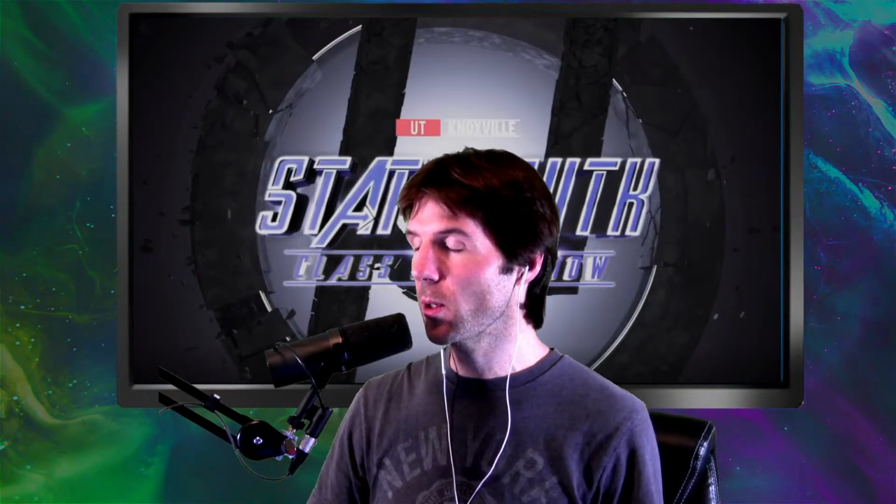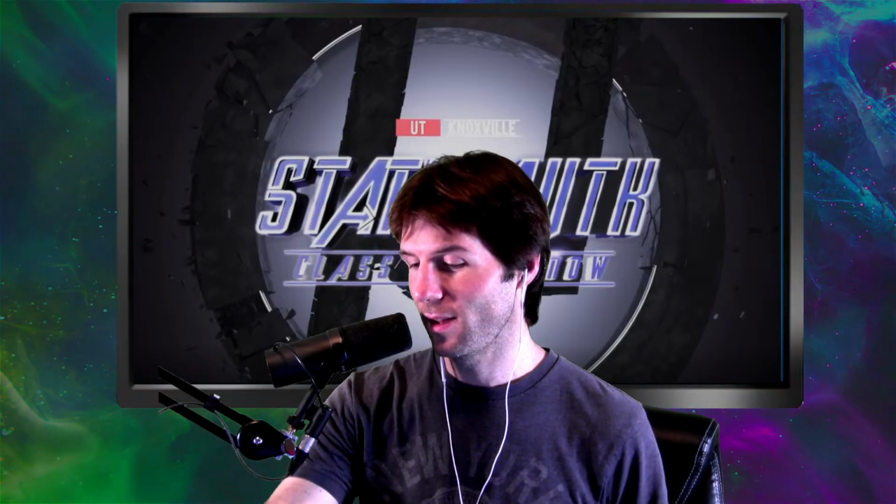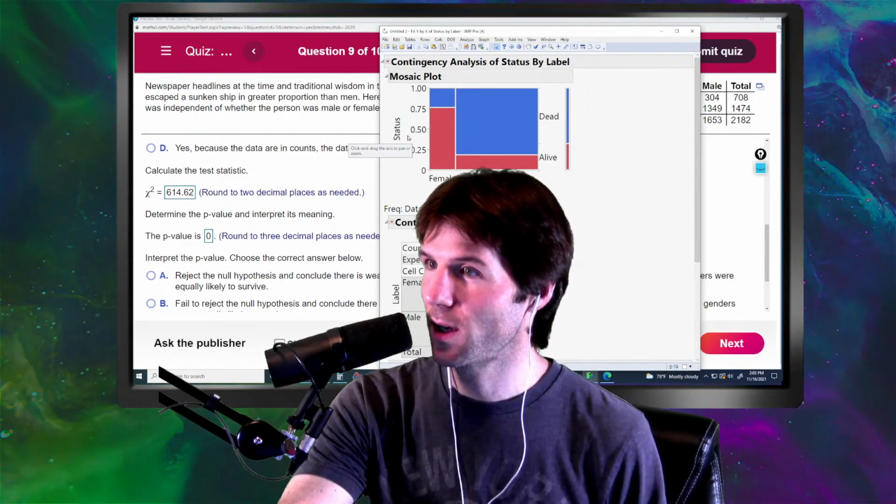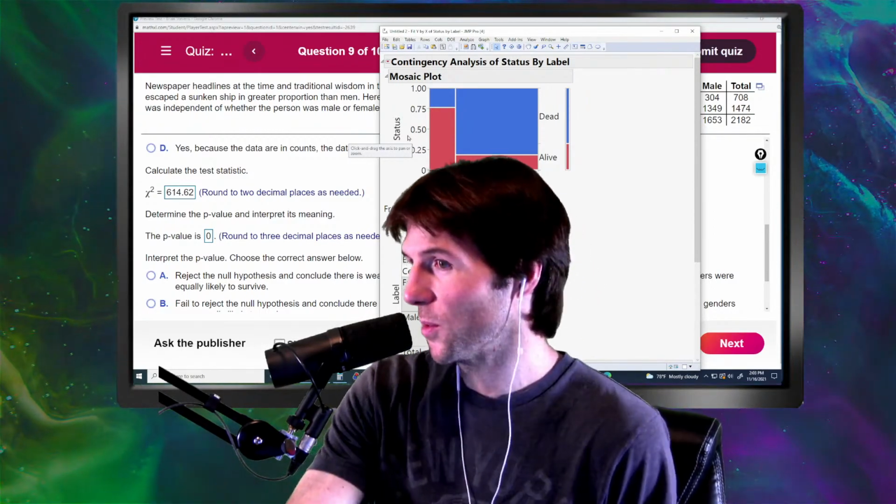It's so much easier when you get to interpret it. You're just like, oh, that p-value is ridiculous evidence. I mean, looking at the graphic, it's like, well, yeah, males were way more likely to die. You can just see it visually. Go take a look at the visualization, and there is a ridiculously strong association right here. Males had a much higher probability of dying, and that probability is very unlikely by random chance, so we reject the null hypothesis. And then Pearson tries to trick me with some wording.